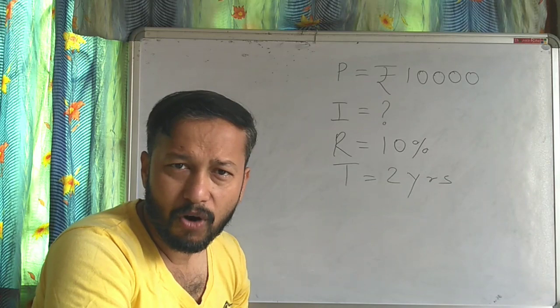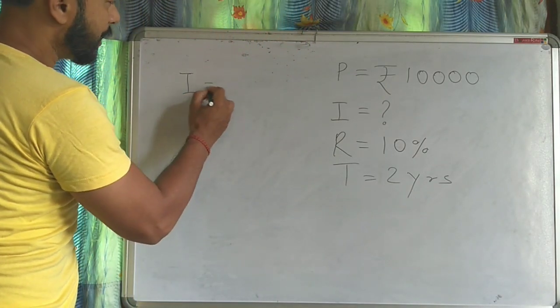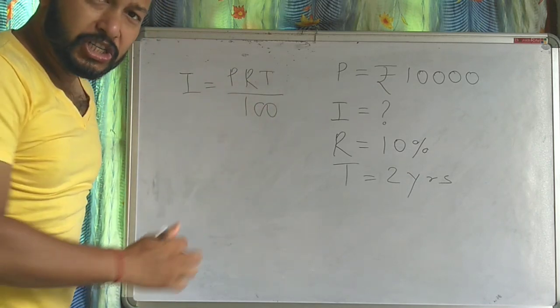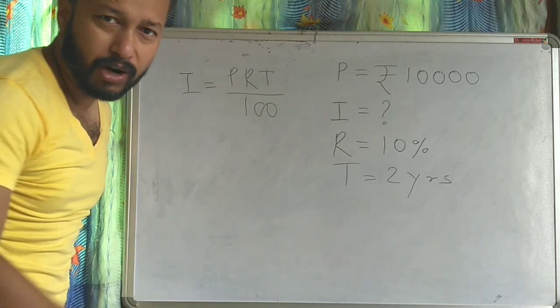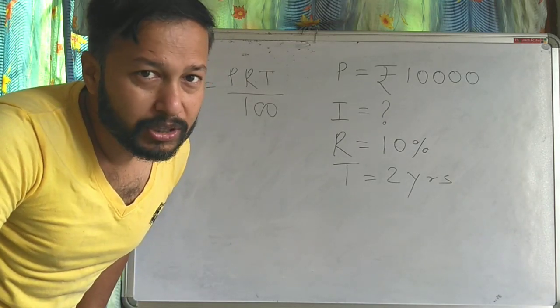It's a very simple formula. Interest, I equal to PRT by 100. You just have to remember this formula. I equal to PRT by 100. Now let us put the values.